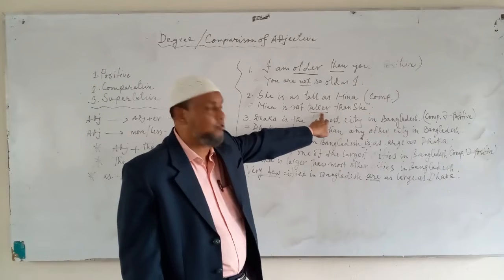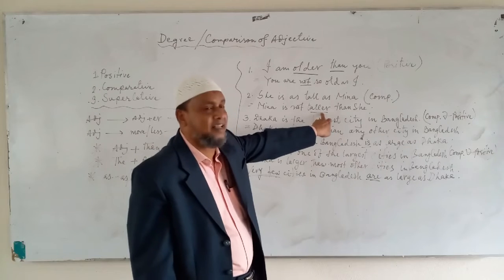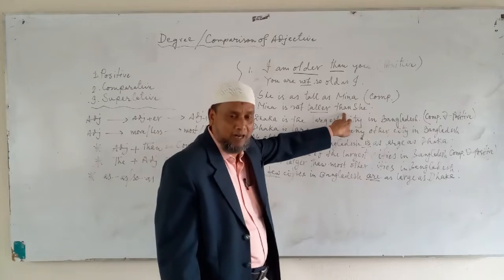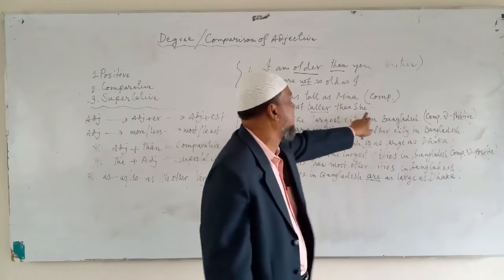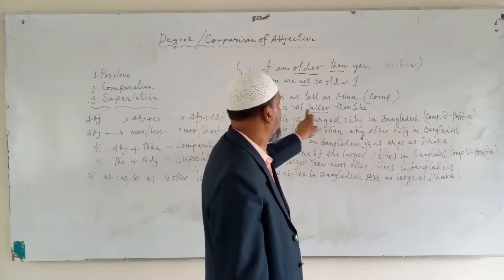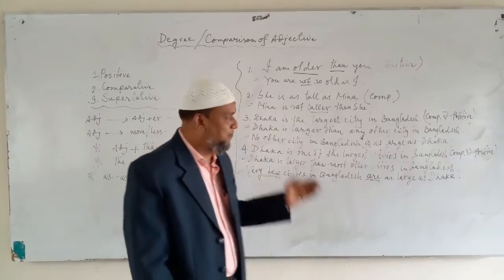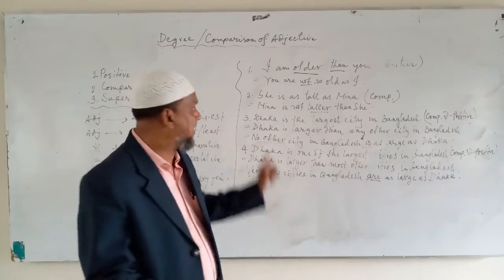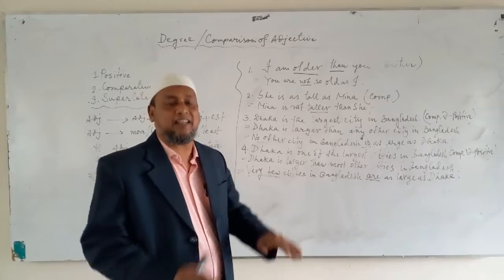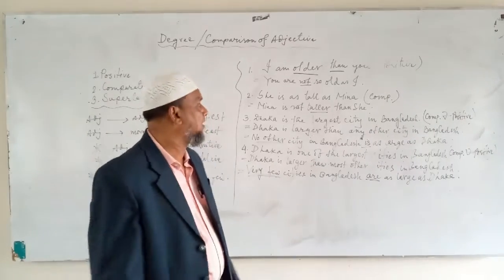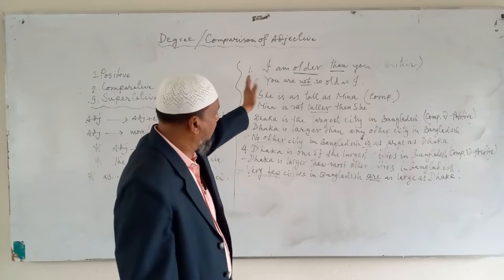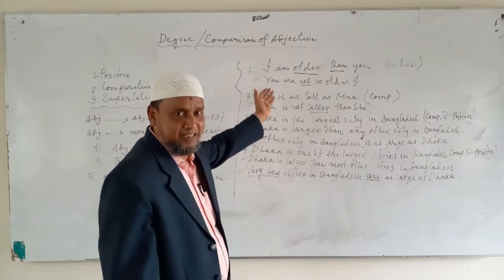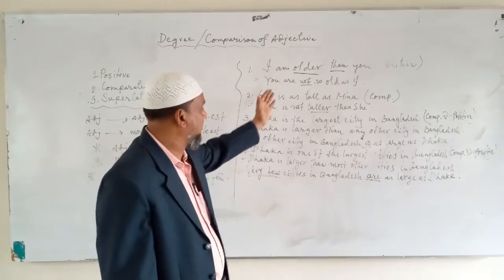The comparative form of tall is taller. After the adjective there must be the word than, and then the nominative form of her, which is she. So, Meena is not taller than she. Now it indicates that Meena and she are equal. So these two are the basic positive and comparative changing degrees.